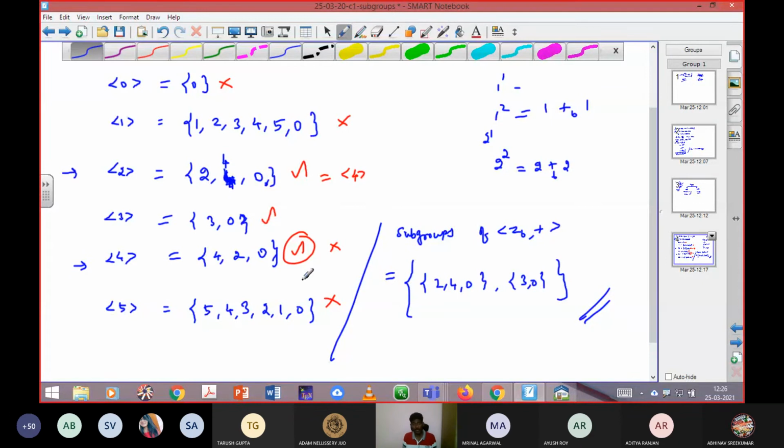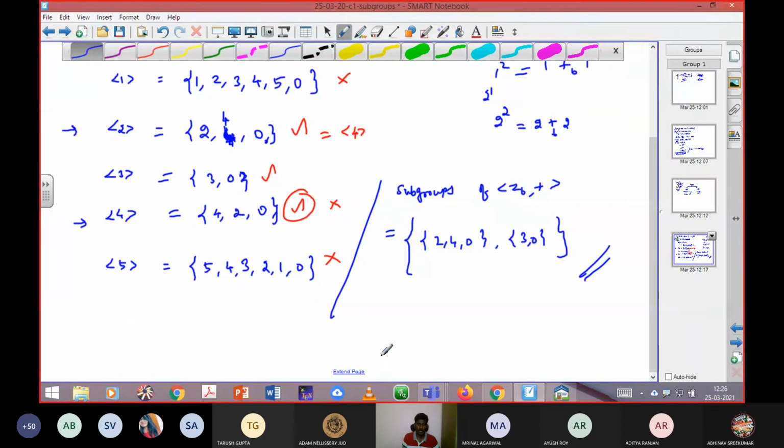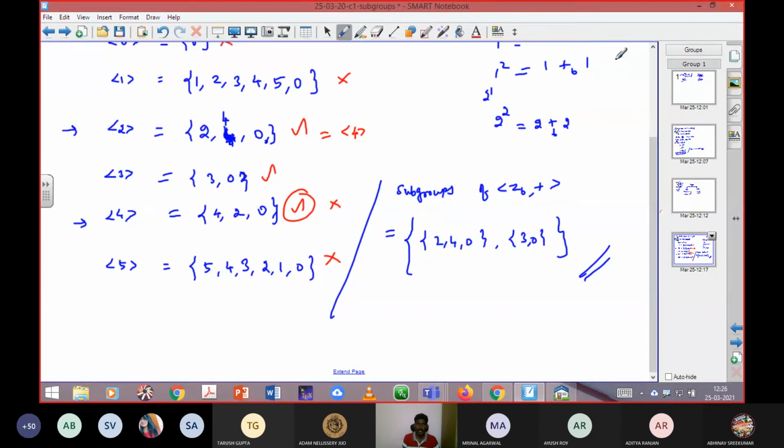Sometimes you will have three times the repetition. If the problem is given like Z8, plus, there is a possibility to have that. So that time you need to focus carefully and say the answer correctly. Okay, so here I'm going to assign a problem to you. Z8, plus, that is the exercise I'm going to give to you. Z8, plus, in which find all the subgroups.